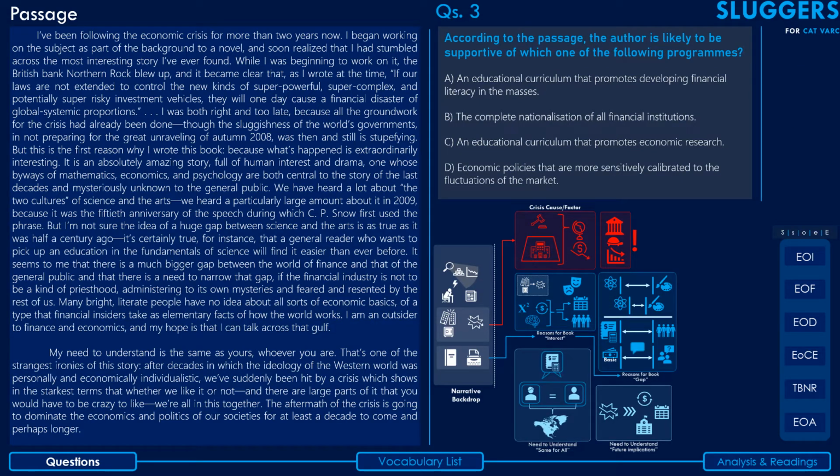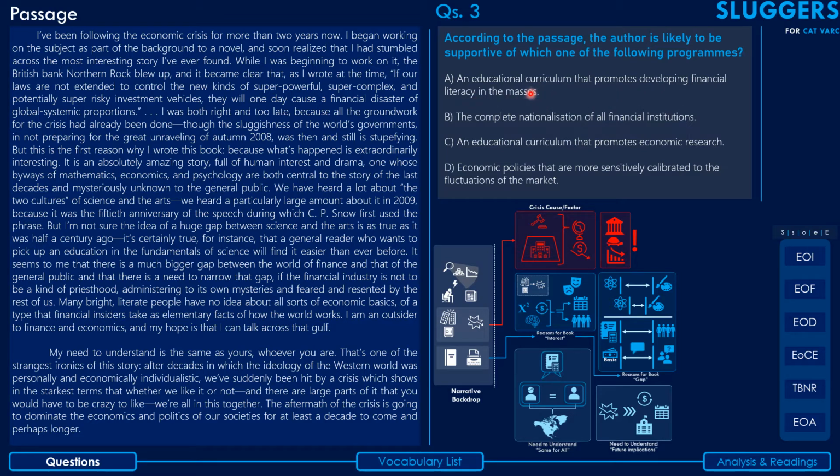Okay, guys, so let's start with the third question. The stem says, according to the passage, the author is likely to be supportive of which one of the following programs? So it's an application question. Okay, so let's go through the options one by one. An educational curriculum that promotes developing financial literacy in the masses.